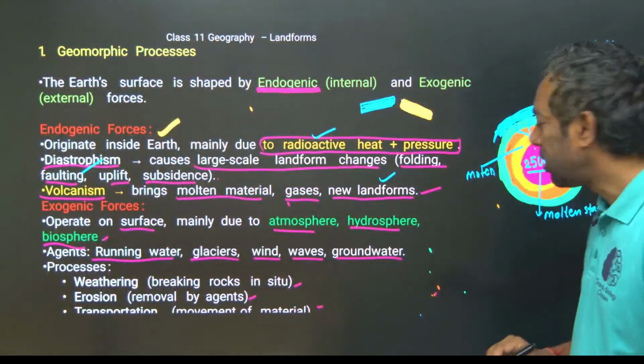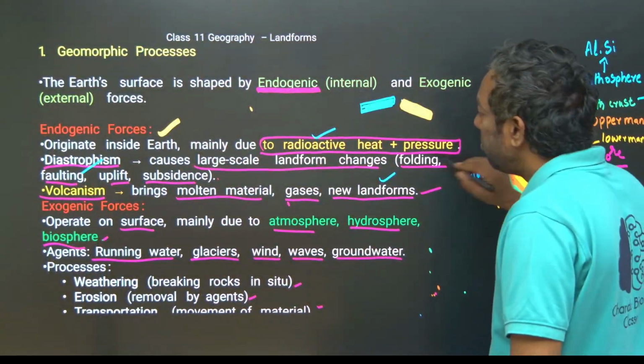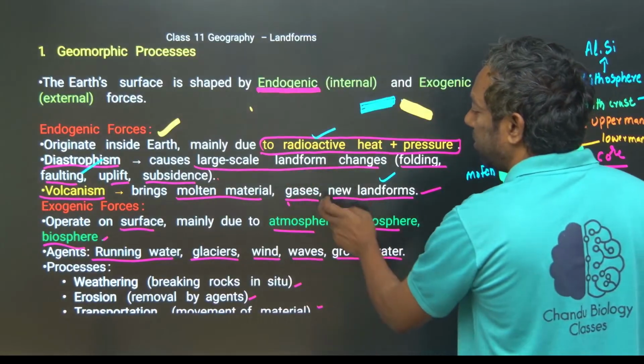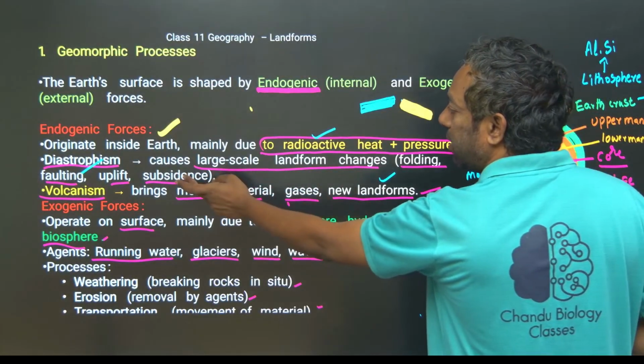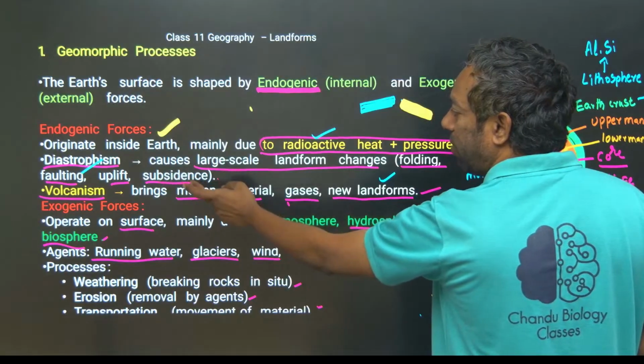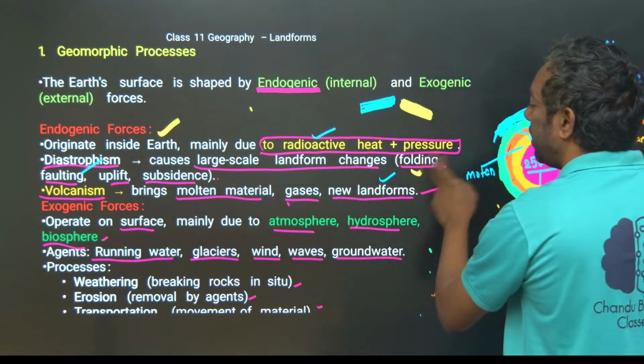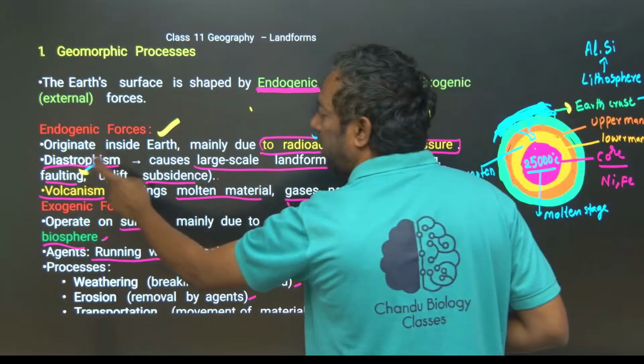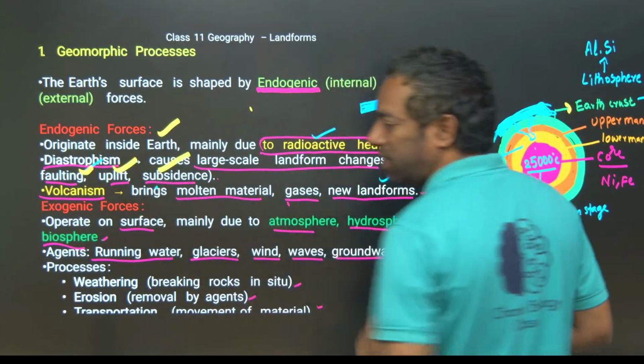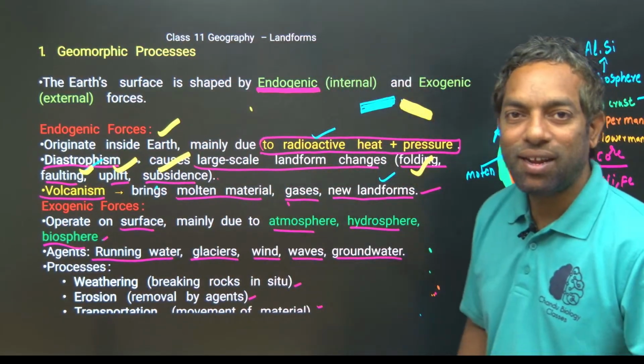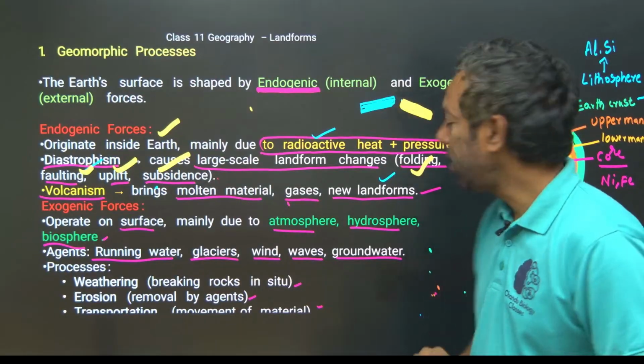This is the earth crust, guys, earth crust. Mainly this uplift, faulting, folding and subsidence took place where? On the earth crust.